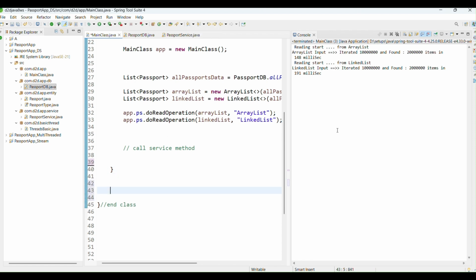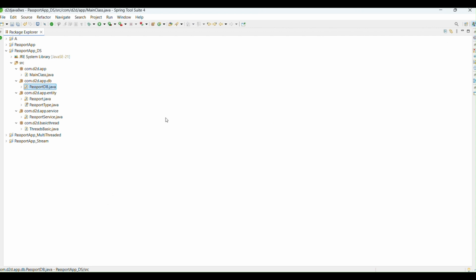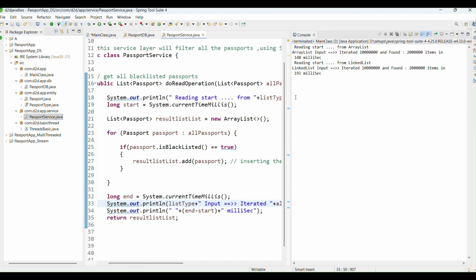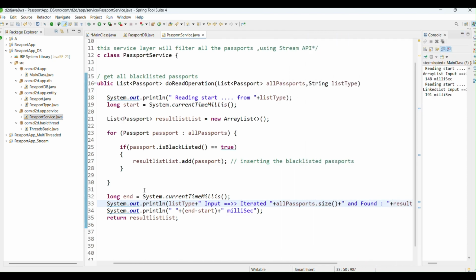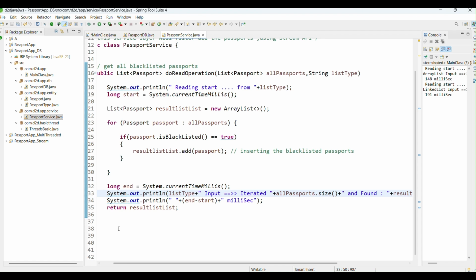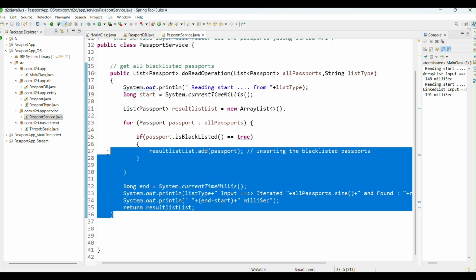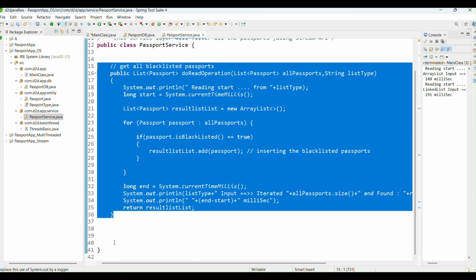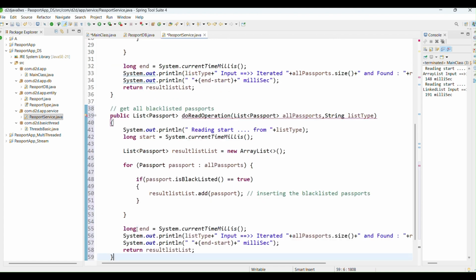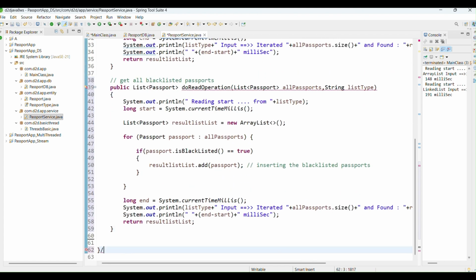So exactly the same code I'm going to write down. Wait a second. Sorry guys, just a second. Okay, so I'm going to rely on exactly the same code, copy it, and here I'm writing the whole code. So this will be the end of the class, and get all the blacklisted passwords.